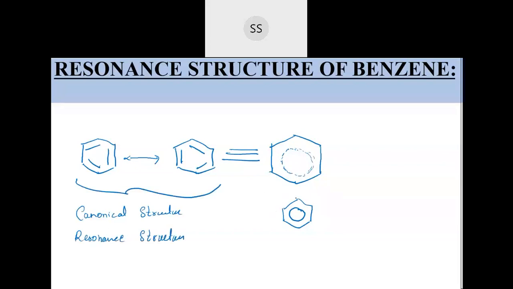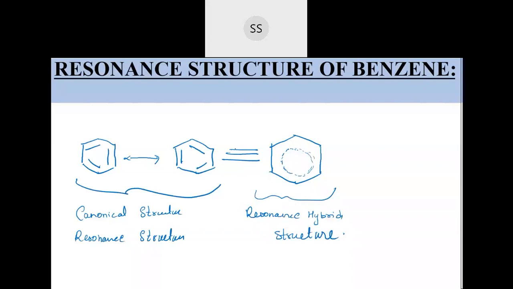And this last one which I have written is called the hybrid. This is called the resonance hybrid structure. So in the exam, if they ask you to write resonance structures, you can write the canonical ones, and you can write one more at the end.